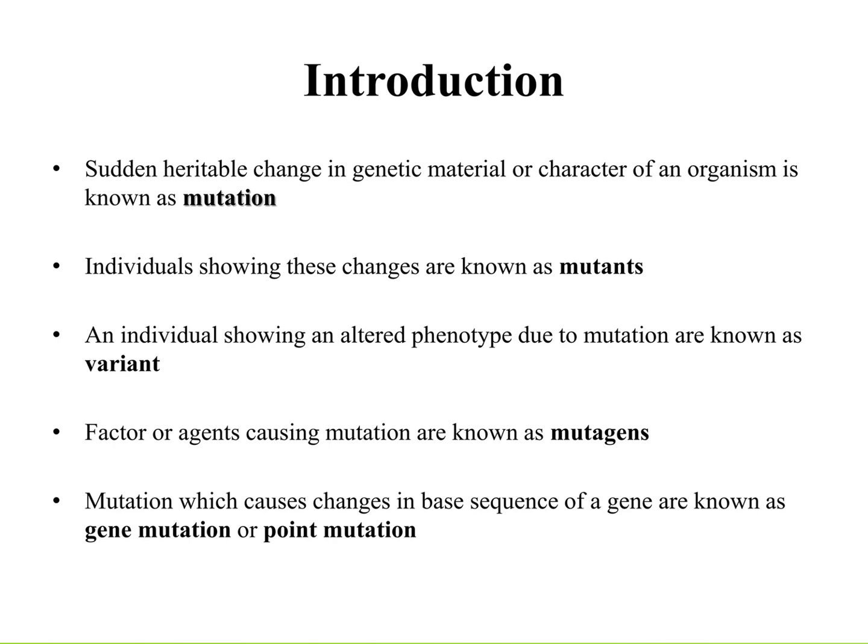Mutation is a heritable change in genetic material or character of an organism. Showing these changes are known as mutants. That is, the individuals with changes or modifications are called mutants. The individual showing an altered phenotype due to mutation is known as a variant. The agents which cause the mutation are called mutagens or mutagenic agents. Mutation which causes changes in the base sequence of a gene is known as gene mutation or point mutation.